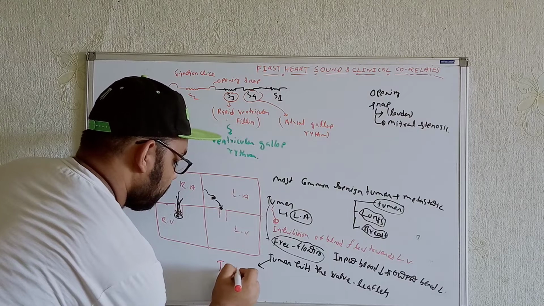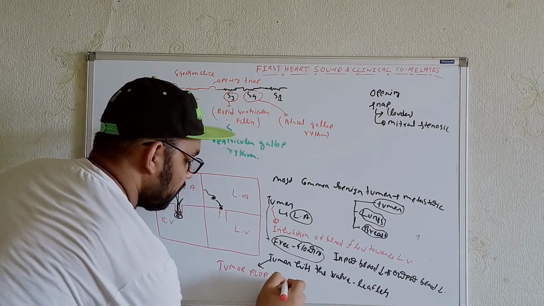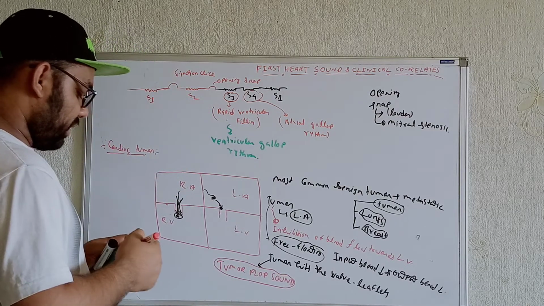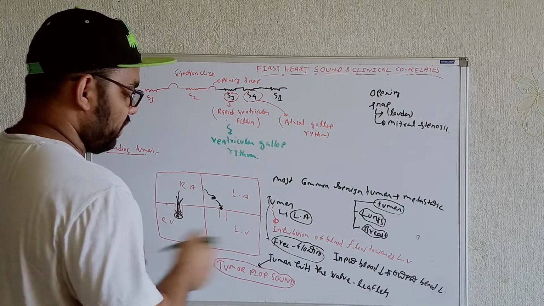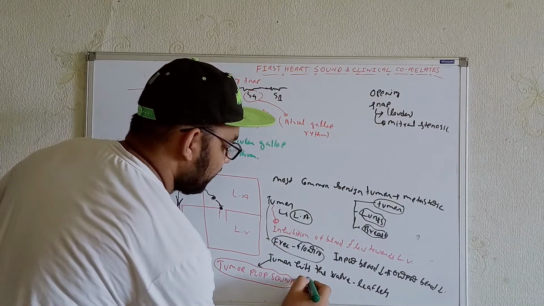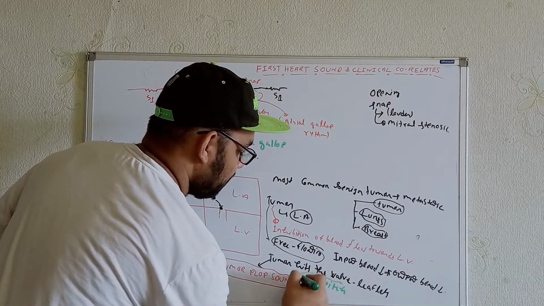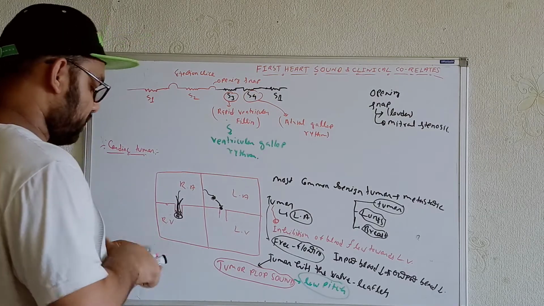We get the tumor plop sound. Okay, this is low pitch. We can get it over the low pitch. Okay.